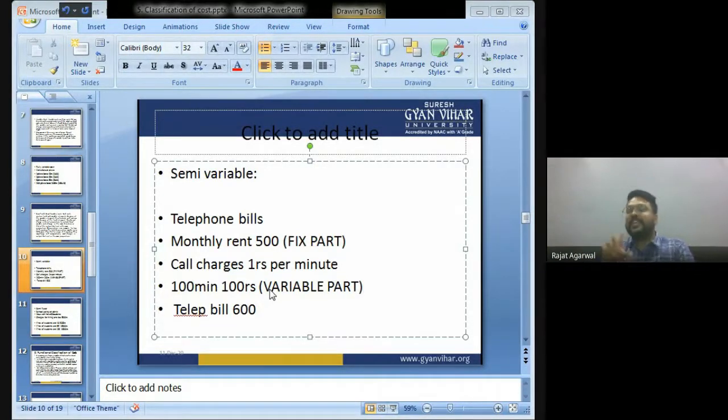In this 600, some part is fixed, that is the monthly rent, and some part is variable, that is the call charges. So bachcho, semi variable cost is the cost in which some part is fixed and some part is variable, like a telephone bill. In telephone bills, monthly rental is fixed and call charges are variable. So the expense in which some part is fixed and some is variable is known as semi variable cost.